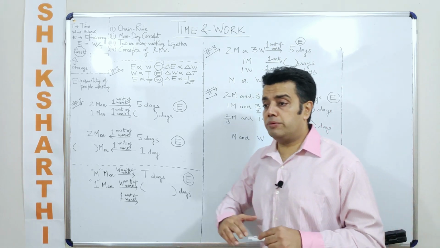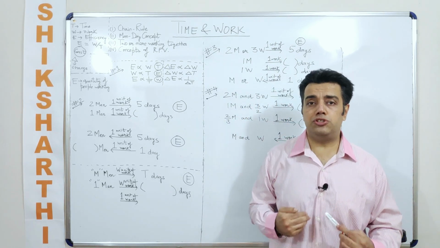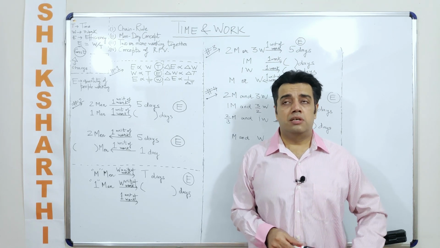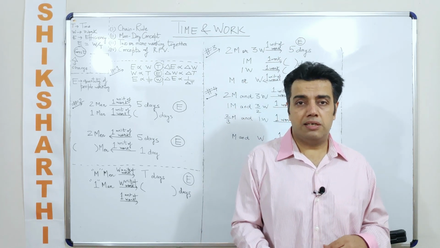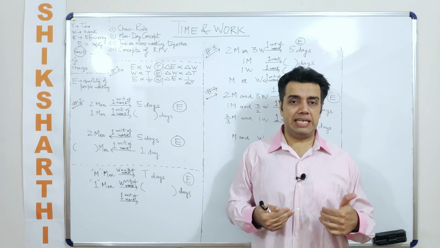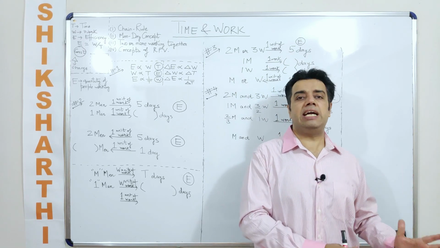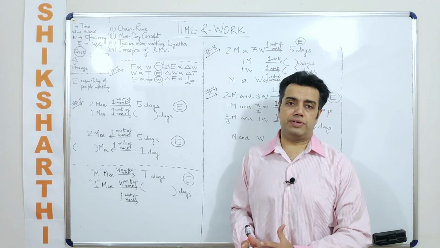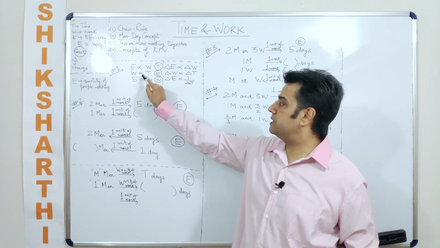Okay, if I say that my efficiency of doing work is constant, so if you give me more work, I'll be taking more time. If you give me less work, I'll be taking less time. If you give me the desired piece of work, I'll be taking the desired unit of time, is what we are discussing in the second part.